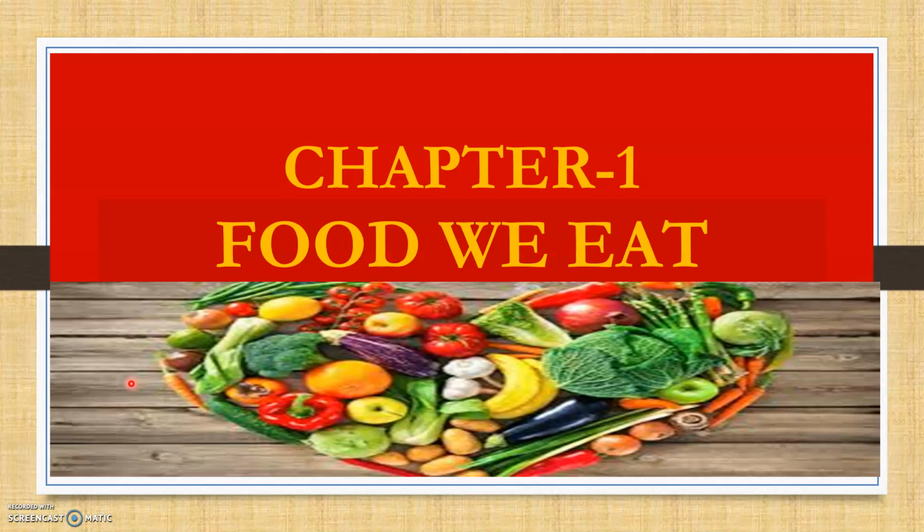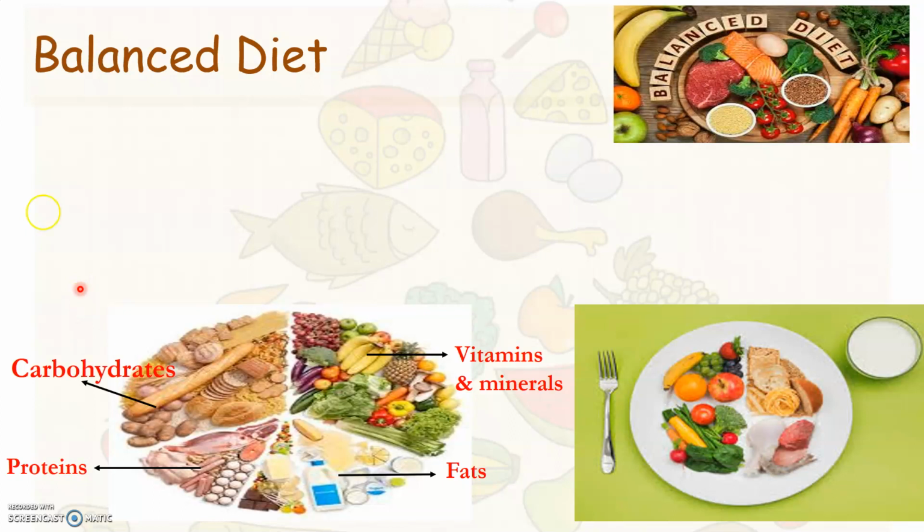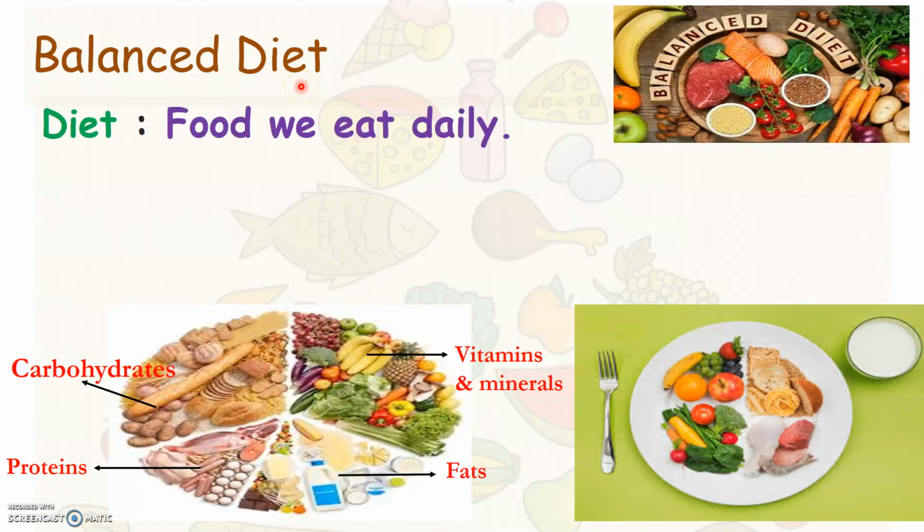We have already learned in our previous class what the different components of food are, like carbohydrates, proteins, fats, vitamins and minerals, and roughage and water. So today, let us see what is a balanced diet. Have you heard of the word diet any time before? Yes. The food that we eat daily is called our diet.